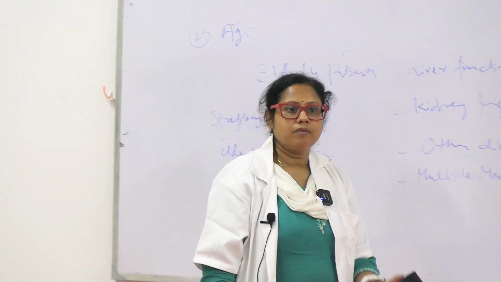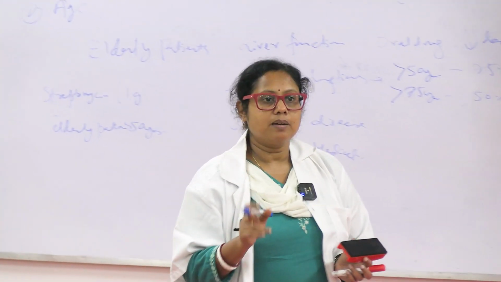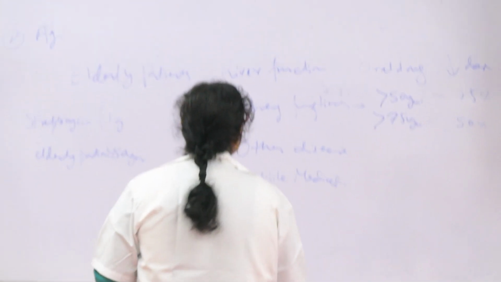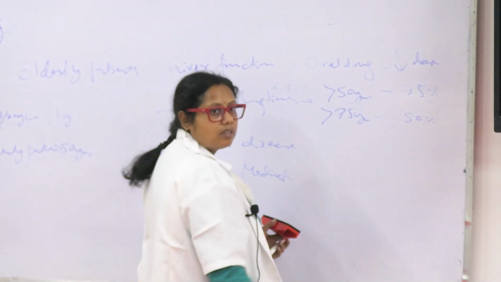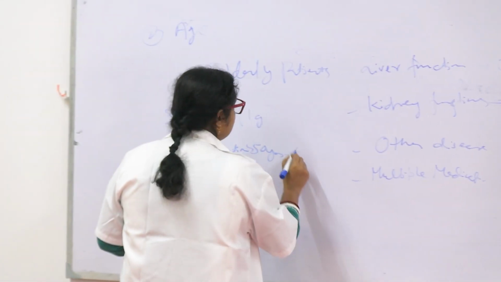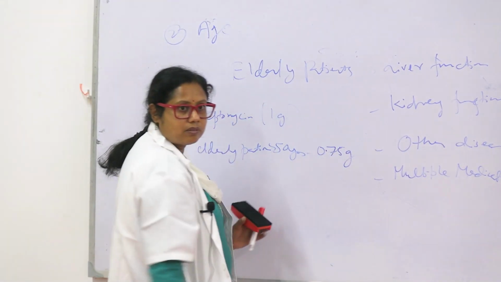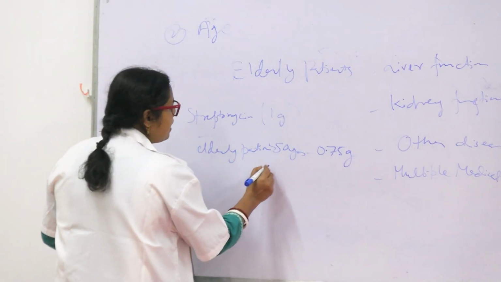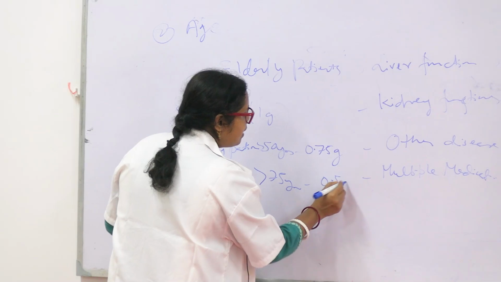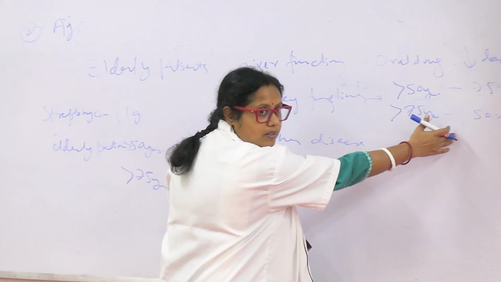A patient came to you, he is more than 50 years old. What amount of drug will you give him? 0.75. In patients above 50 years, the kidney function is 75%. So of 1 gram, we will give 0.75 gram. Okay. And if the elderly patient is more than 75 years, the dose will be 0.5 gram because here we give 50%.